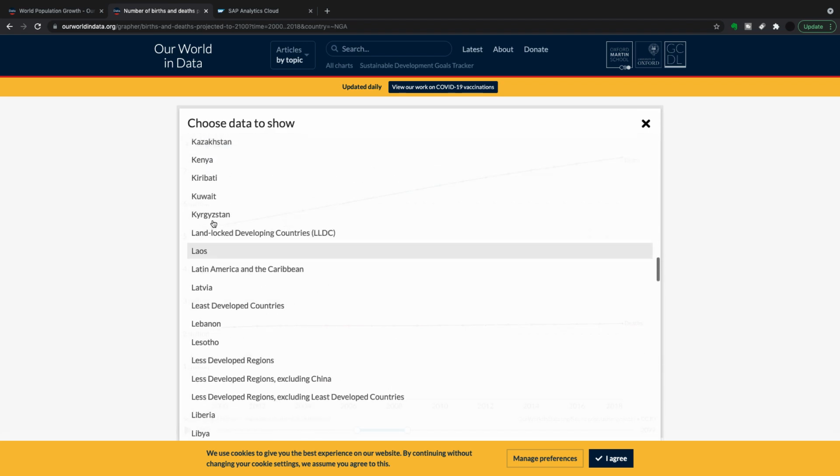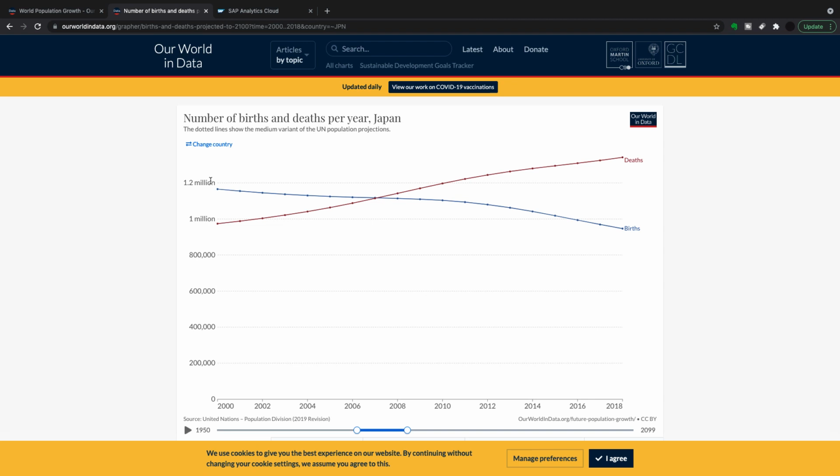Nigeria is an example of a country with demographics where births are rising. Japan is a country where deaths are rising because of their aging population and births are falling. So we want to see if the model will pick that up. When we select Nigeria, what does it show? And when we select Japan, what does it show?